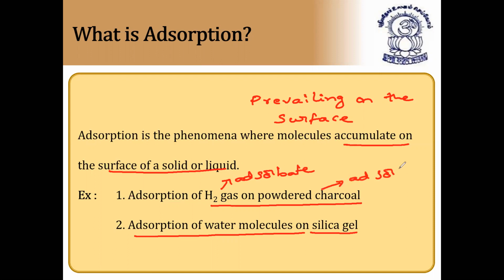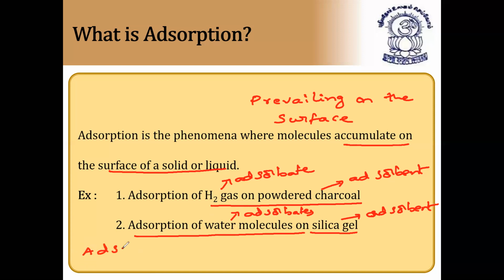So palladium and powdered charcoal are called adsorbents, and silica gel is the adsorbent here. In the adsorption of water molecules, water is called the adsorbate.